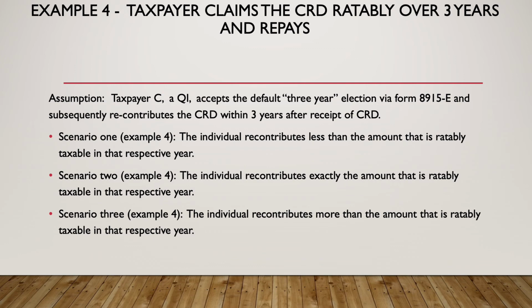Scenario 2, the individual recontributes exactly the same amount that's ratably taxable in that respective year. Also pretty straightforward. And then scenario 3, what happens if the individual recontributes more than the amount that's ratably taxable in that year? What do we do with that excess? How do we treat that tax-wise? We'll go through those scenarios as well.